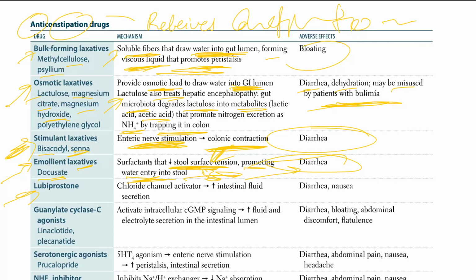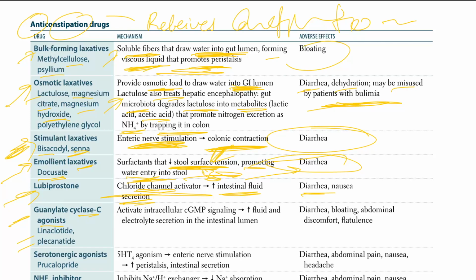Lubiprostone. Lubiprostone is a chloride channel activator. Chloride channel activator leads to an increase in intestinal fluid secretion and causes diarrhea and nausea. Okay. The other one, guanylate cyclase agonists like linaclotide and plecanatide.